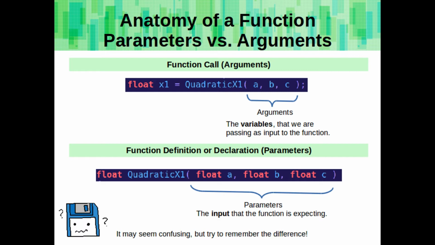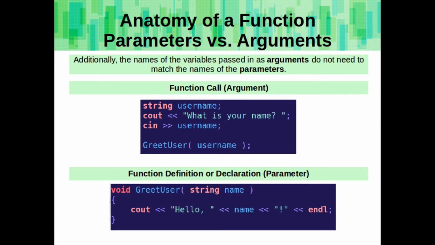The arguments are the variables, or the values that exist outside of the function, that are being passed into the function. The parameters are a way to specify what kind of input the function is expecting. Additionally, the names of the variables passed in as arguments do not need to match the names of the parameters.